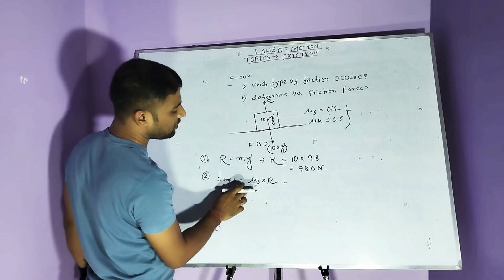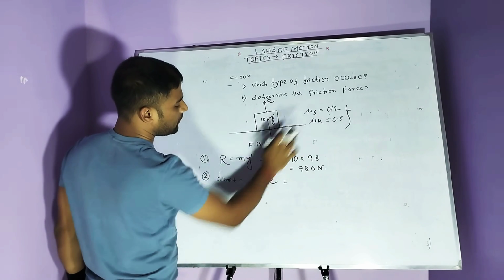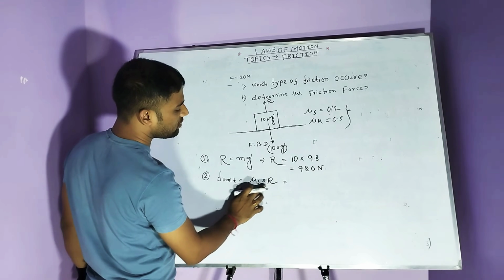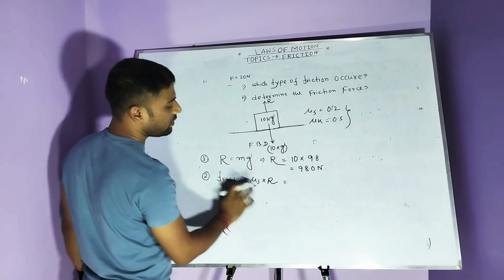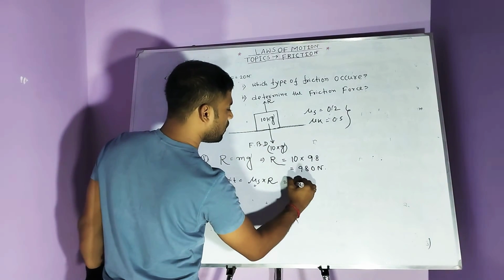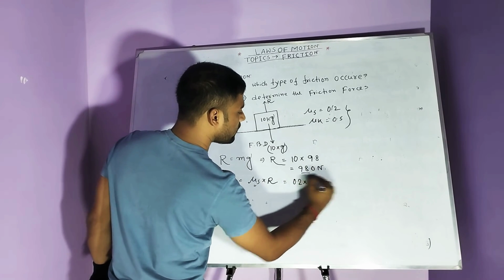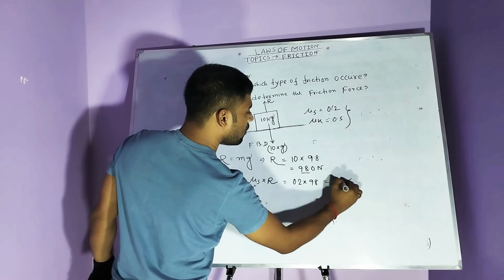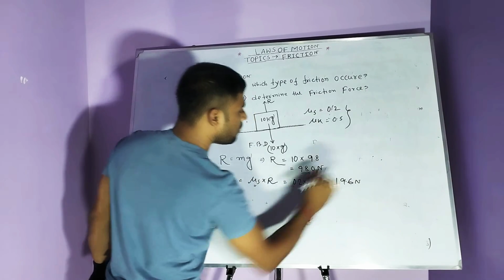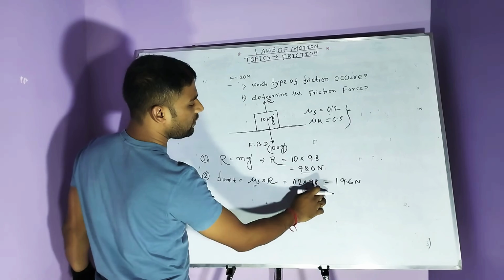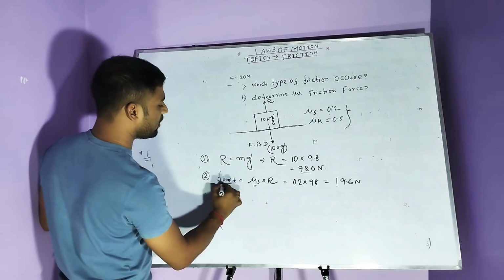Mu s is the coefficient of static friction, not mu k. The F limiting formula is always mu s into R, not mu k into R. So the value of mu s is 0.2 and the R value is 98 Newton. So the answer is 19.6 Newton. This is the F limiting value.